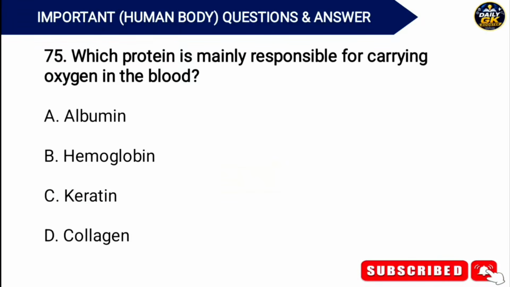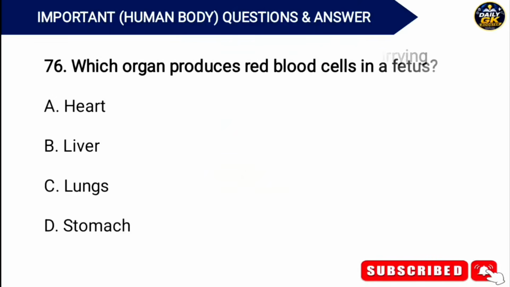Which protein is mainly responsible for carrying oxygen in the blood? Answer. Option B. Hemoglobin. Which organ produces red blood cells in fetus?